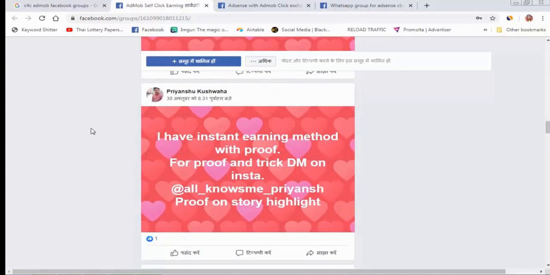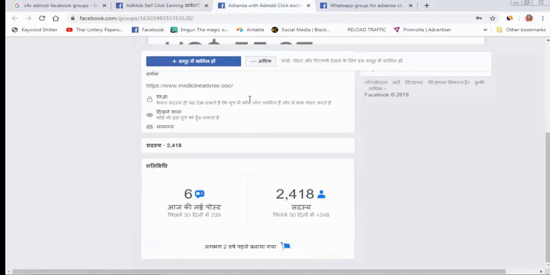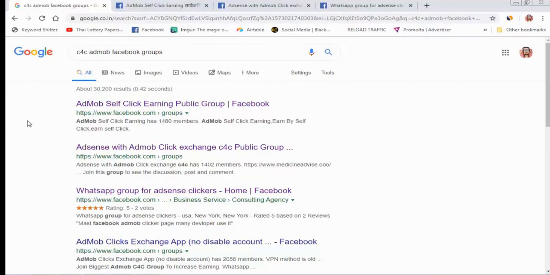On the 11th day, you come to the first group. On the 12th day, you come to the second group. This is your strategy. If you work 10 days in 10 groups, then in 1 month, 30 days, you will work the same 10 groups 3 times, and you will always get new clicks daily. After 30 days, when the second of the month comes in Google AdMob, all your earnings have been passed by Google. Not a single click or invalid activity is cut from your AdMob account.